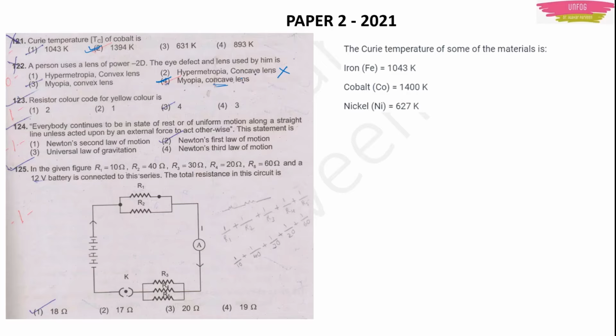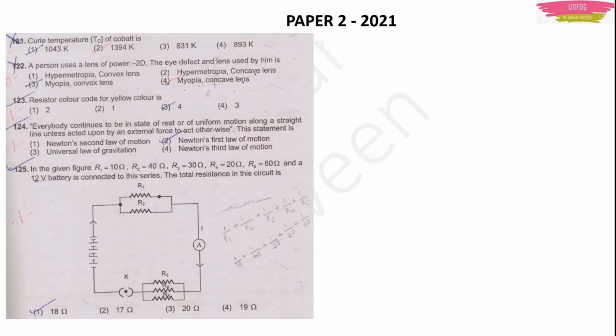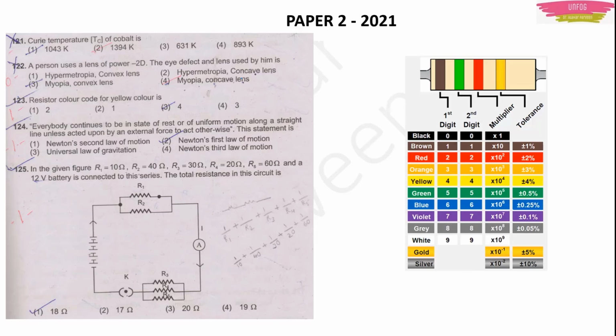Next, question number 123. Resistor color code for yellow color is. Actually, for resistor color codes, you should know certain things which are very, very important. See, this is the thing you should know. And how do you remember these? On the resistors, you will have certain colors.